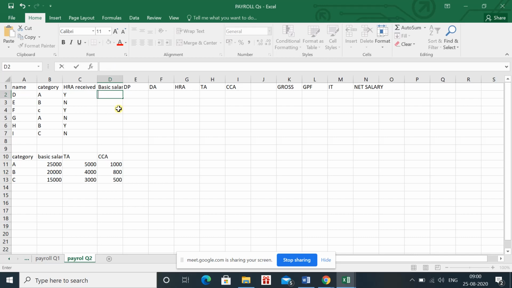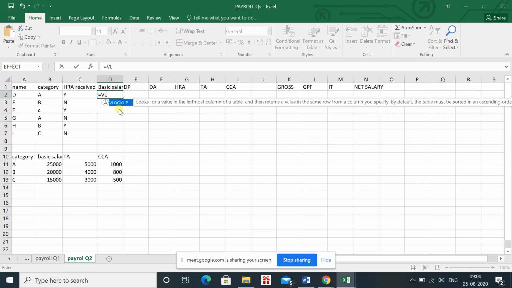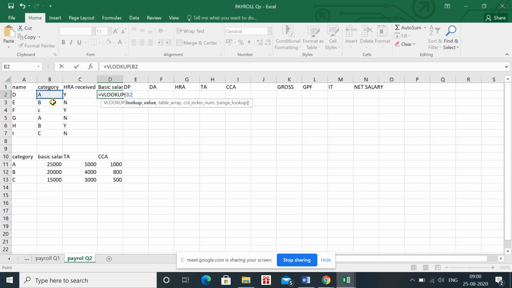The formula is very simple, and we know that whenever we are starting the formula, we are required to apply the equal to sign. And as I'm saying that we have to apply VLOOKUP, so we have just written VLOOKUP. You can see that it has given you the formula: lookup value. Which value do you want to look up? You want to look up the value of category A. So after the bracket, I have just clicked over the A category.